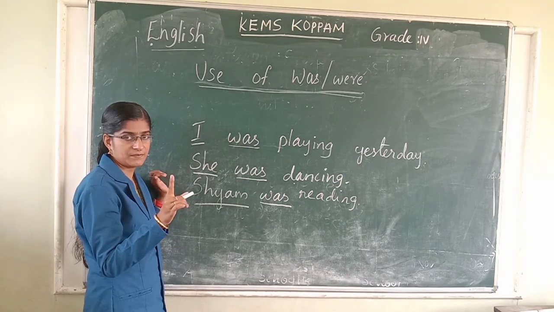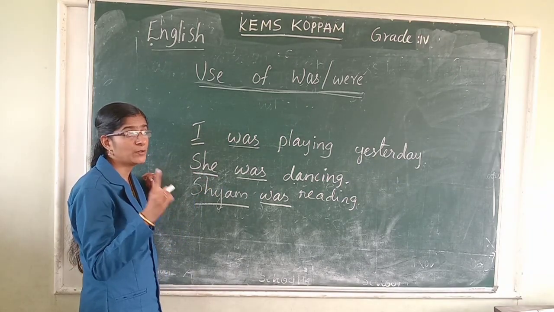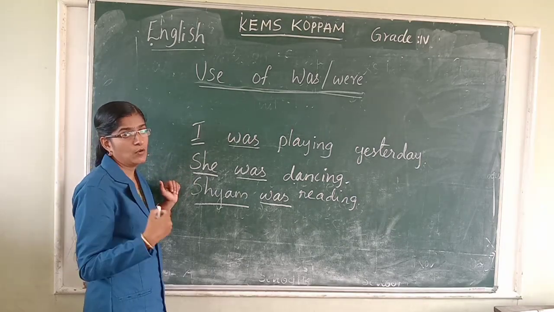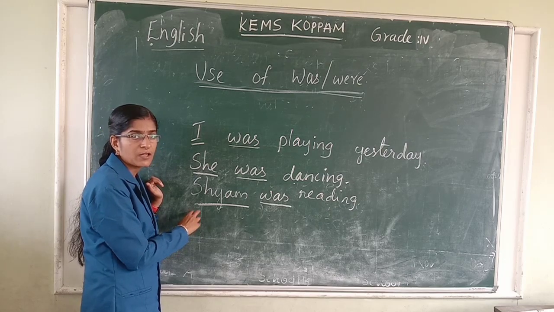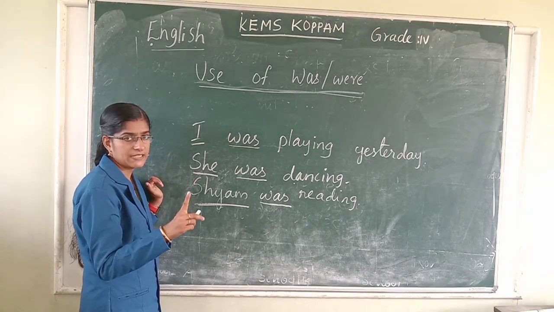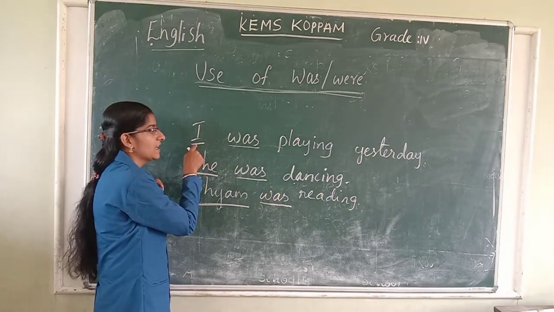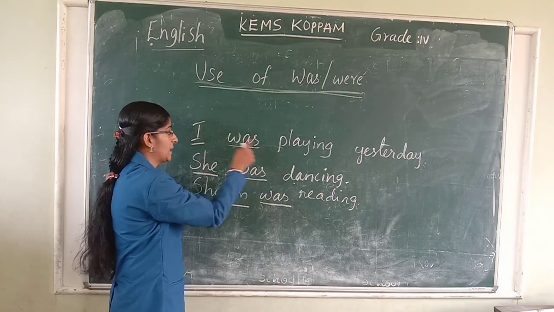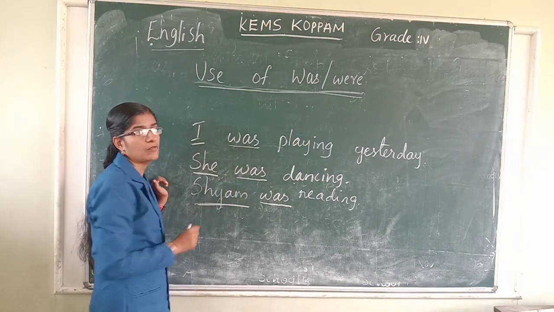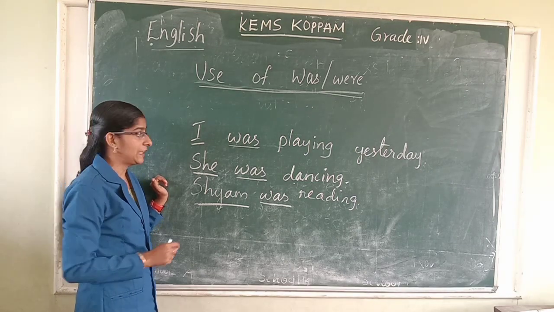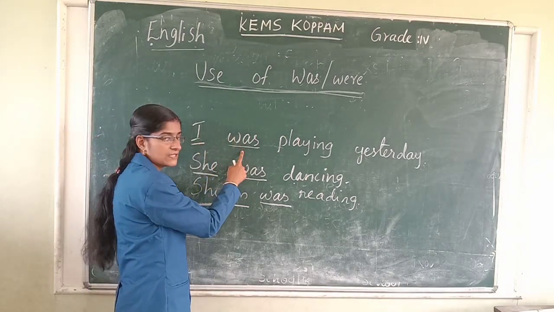Only one person, so this is singular. One means singular. Plural means many, more than one. Shyam is only one person. So if the action is done by a single person, we use was.